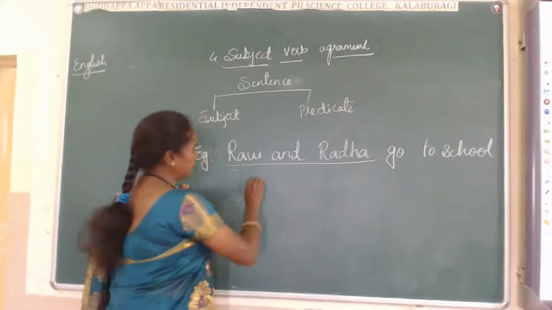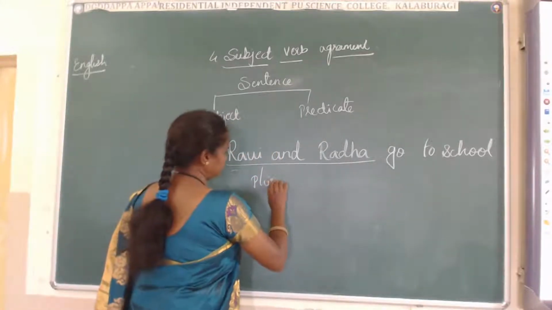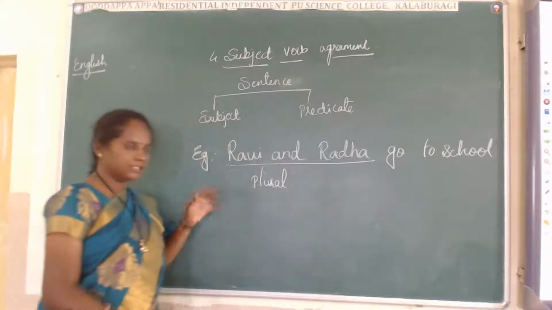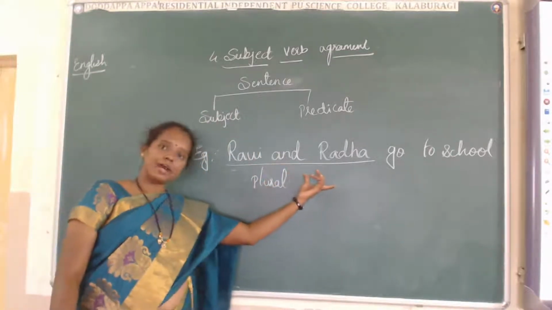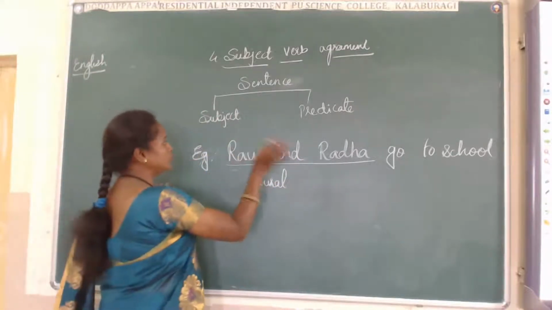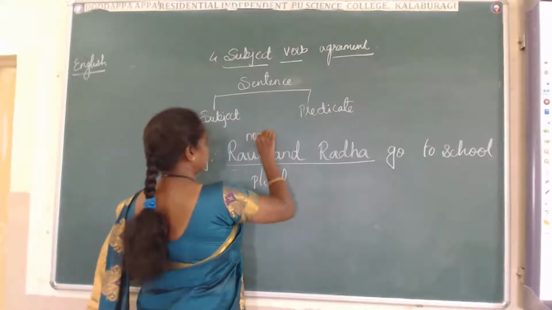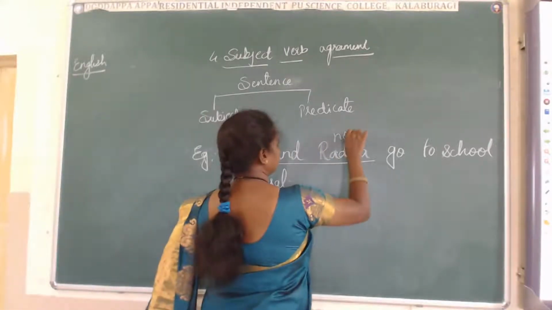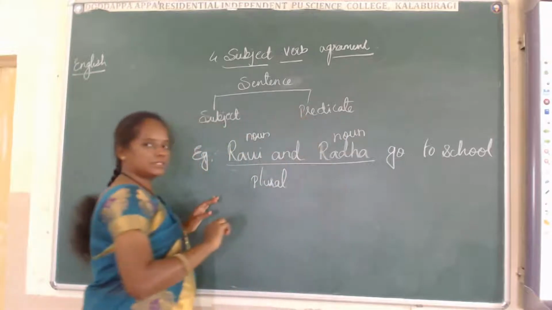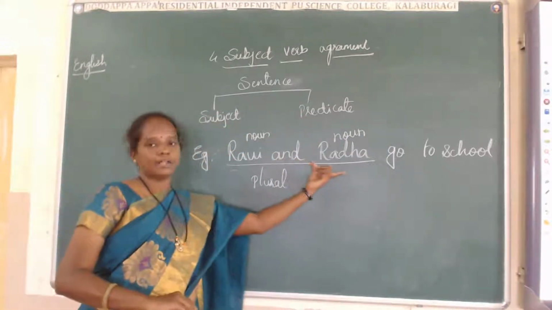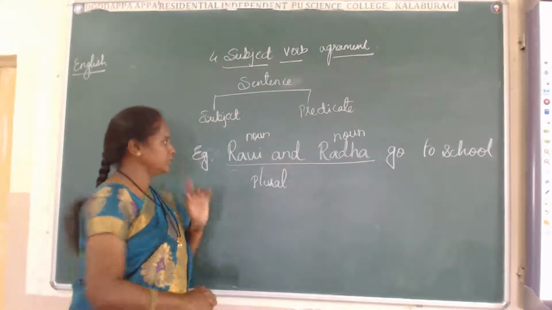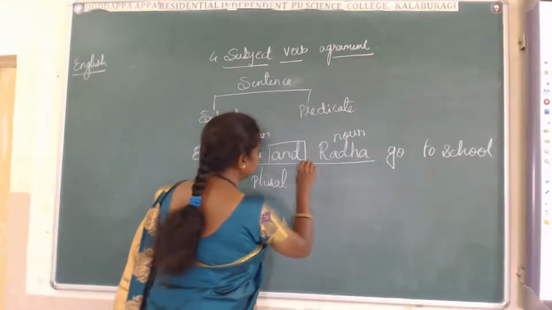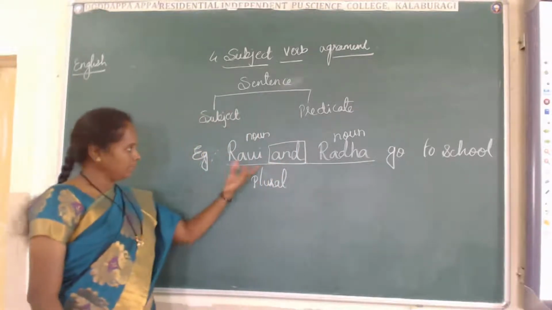It is plural. Both two nouns are there, Ravi and Radha. These two nouns are combined with and.